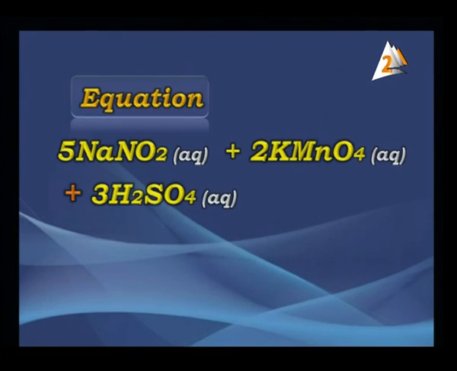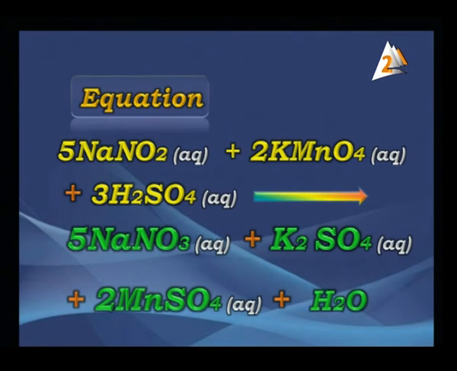The result after that will be 5NaNO3 sodium nitrate in aqueous solution, and we have another salt produced here, K2SO4 potassium sulfate in aqueous solution also, and 2MnSO4 manganese sulfate and H2O. So this is the product of this equation.